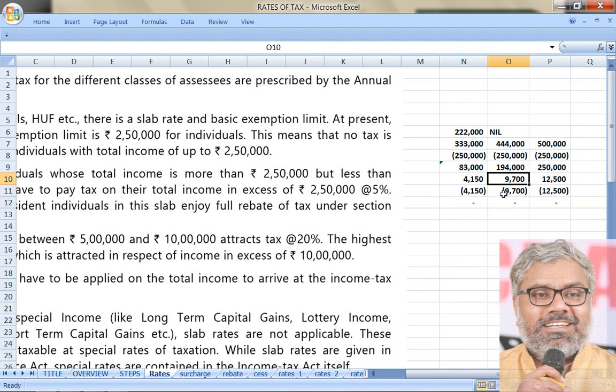Here also 9,700 is the base tax. Rebate could be either the base tax or 12,500, whichever is less. In these two, which is less? 9,700 is less. In this case, full rebate is there since the tax liability is also 9,700. In any case, one common sense point to be noted: the rebate can never exceed the tax liability that we already calculated. Rebate exceeding tax liability is impossible. That cannot happen. That doesn't make sense.